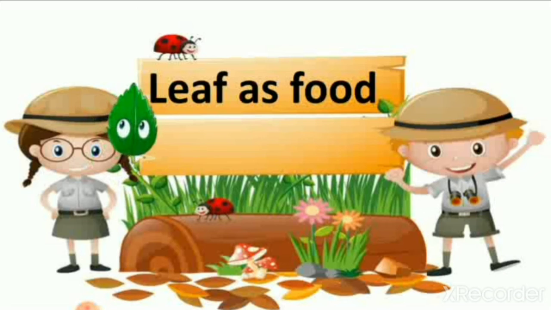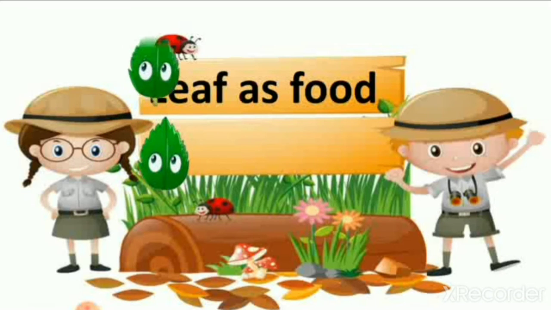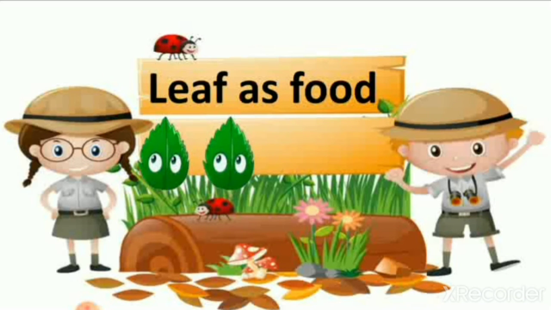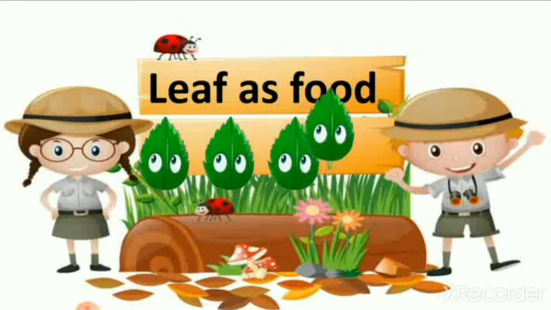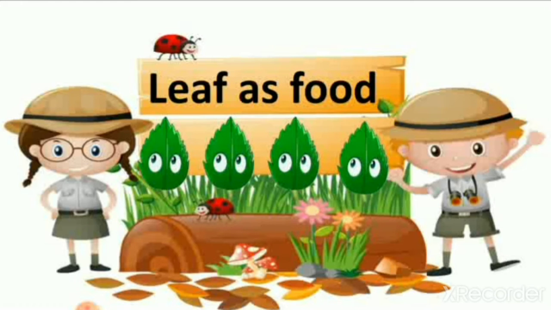But before that, we need to revise our lesson number 3, which covers what the leaf of the plant is and what it makes for the plant.